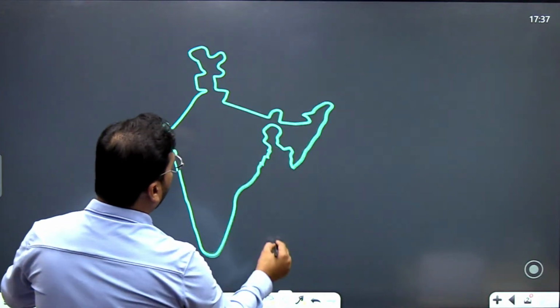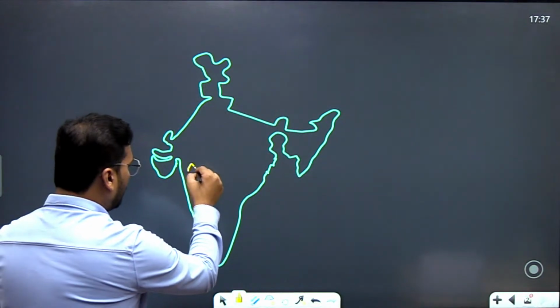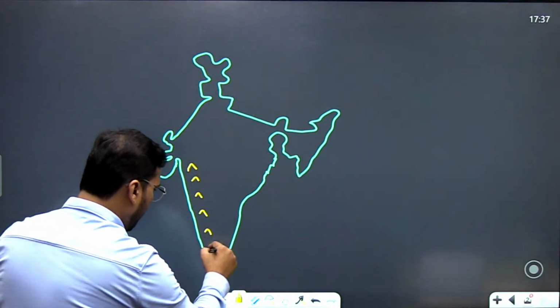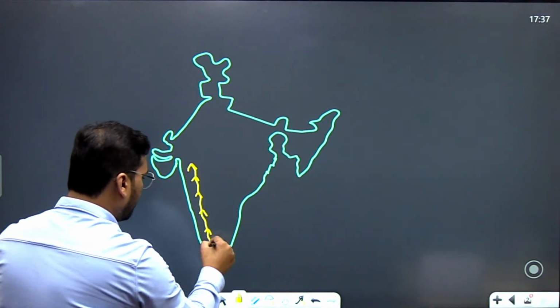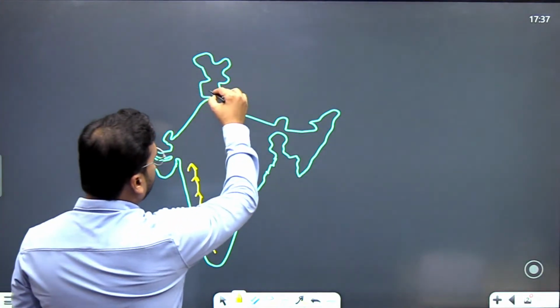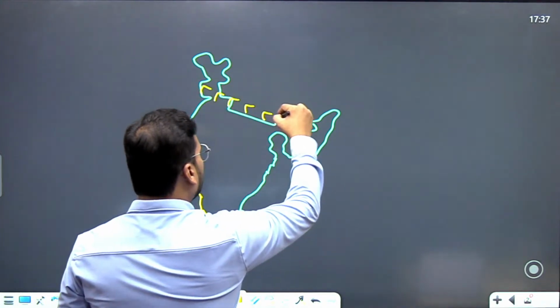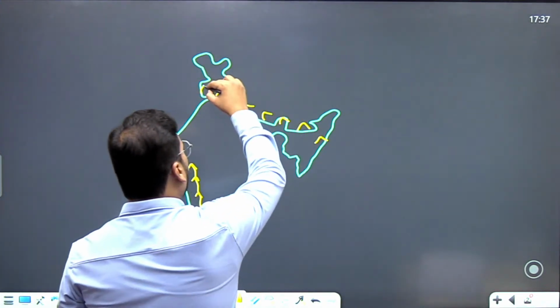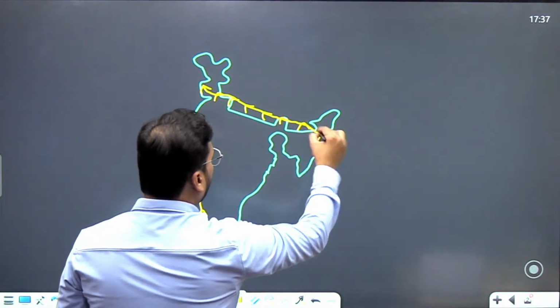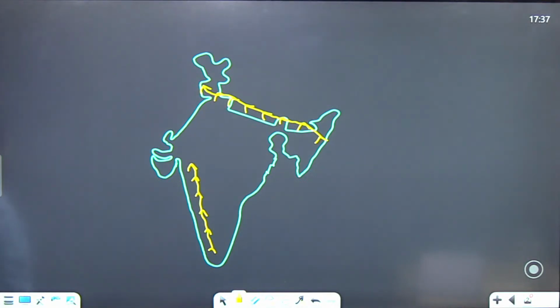Yes, and there are two hot spots, right? One hot spot is the western slopes of the Western Ghats. Then there is another hot spot, that is the southern slope of the Himalayas as such. And there a lot of cloud bursts happen, right?